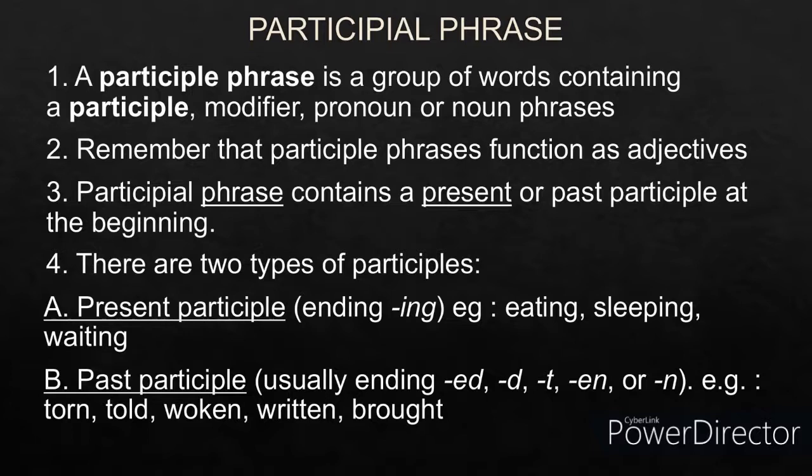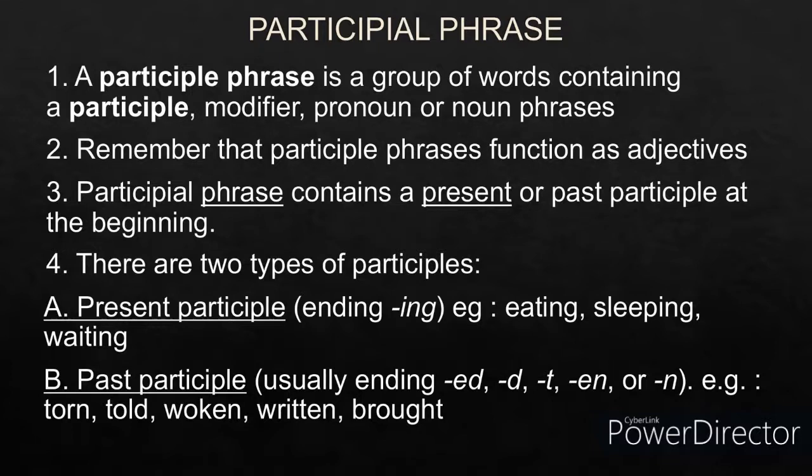Now let us understand what a participle phrase is. A participle phrase is a group of words containing a participle, a modifier, a pronoun, or a noun phrase. Remember that participle phrases always function as adjectives. And what is an adjective? It describes a noun or a pronoun. Participle phrases contain a present participle or a past participle at the beginning. There are actually three kinds of participles: present, past, and perfect. Perfect always begins with having, but we are not going to learn much about the perfect participle. In this lecture, we are going to learn about past participles and present participles.